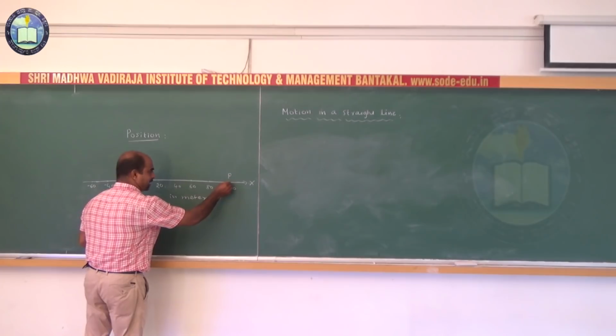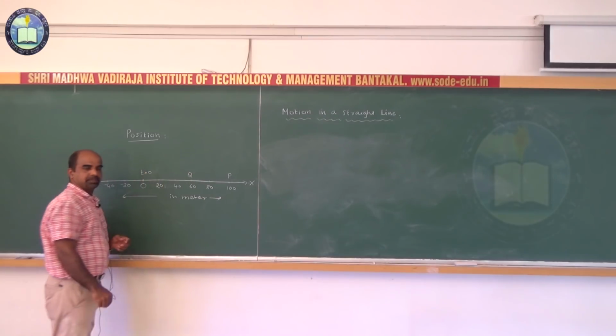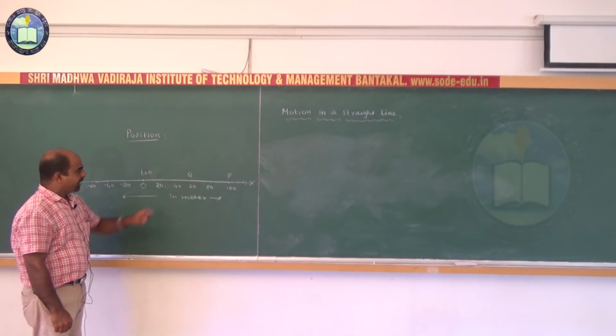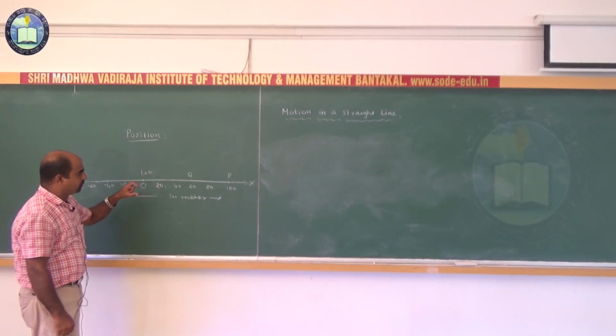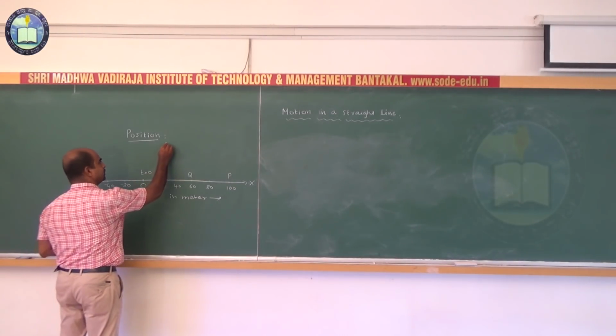As it returns back to the point Q, what is the total distance traveled?